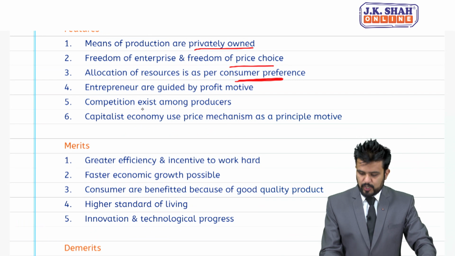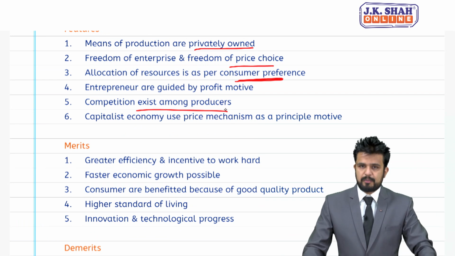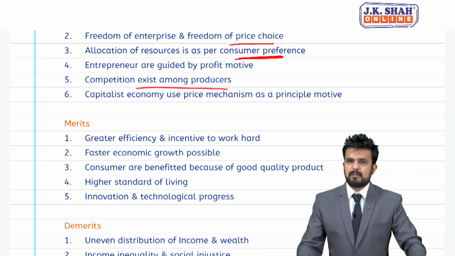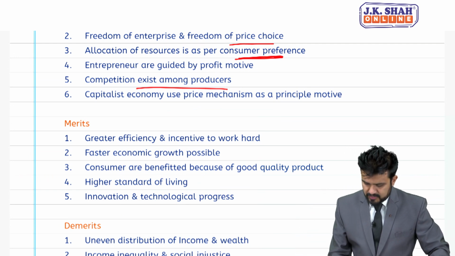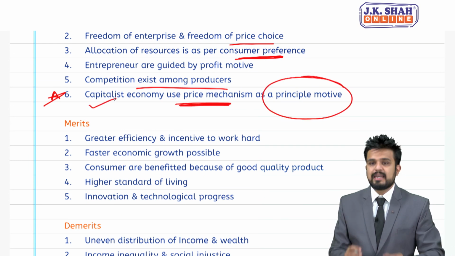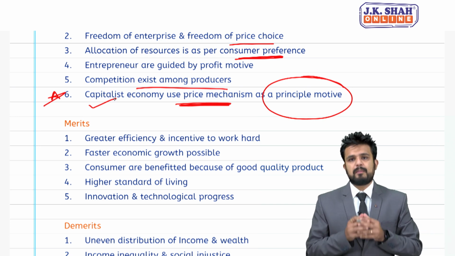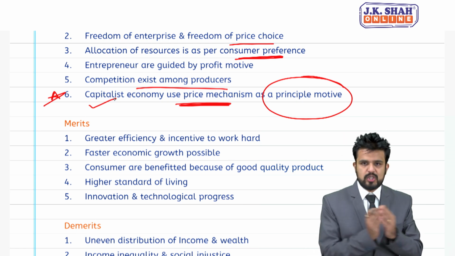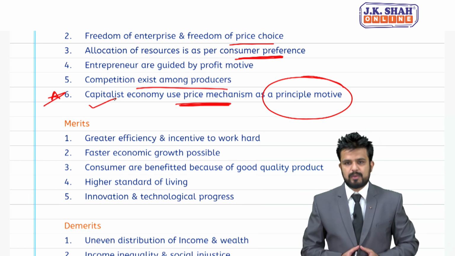Competition exists among producers, so there is a good amount of competition. Capitalist economy uses price mechanism as a principal motive. This is an important point. Price mechanism is a principal motive under which economy? Capitalist economy. Price mechanism, please remember this word, price mechanism is associated with capitalist economy.